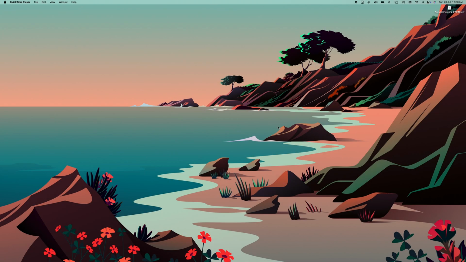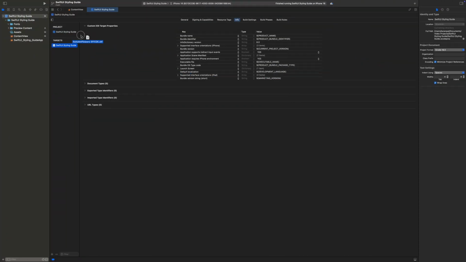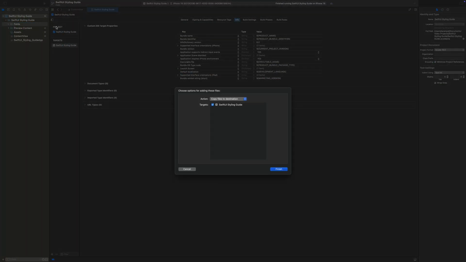Okay, so first thing, you gotta get your font files into the project. Drag your TTF or OTF files into Xcode and make sure they end up in copy bundle resources in your build phases. Don't skip this part or you'll be scratching your head later.